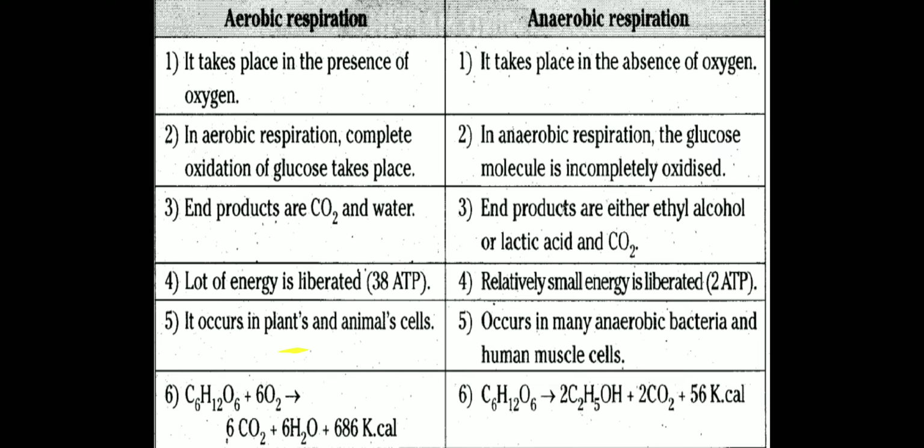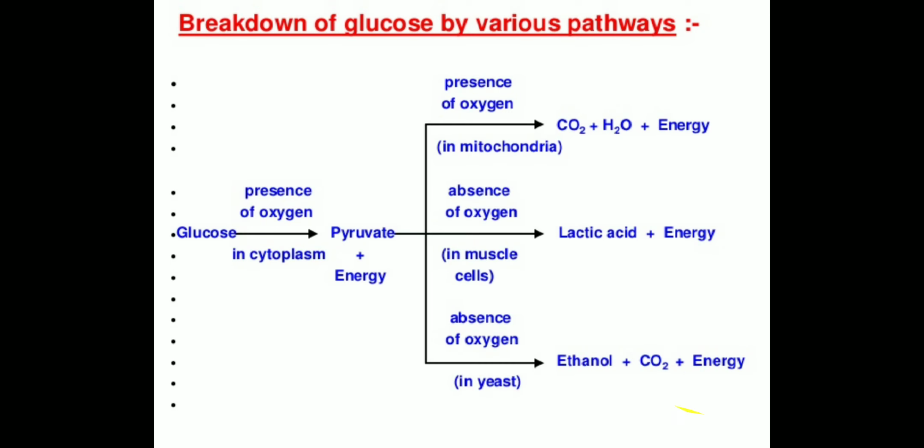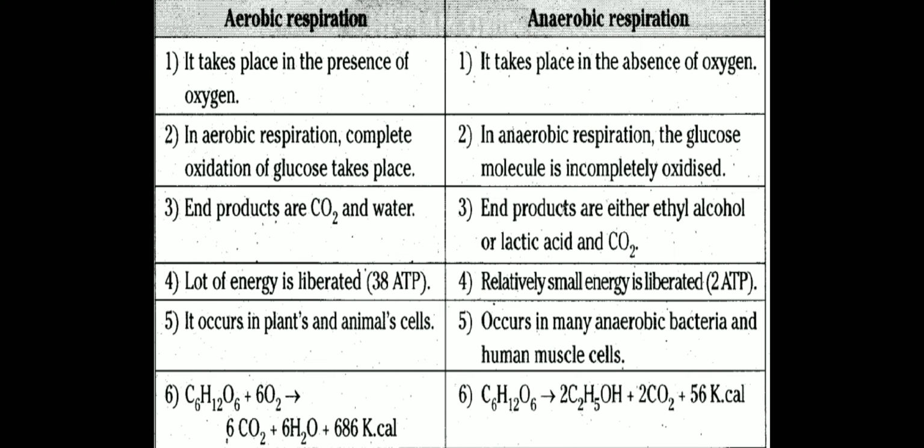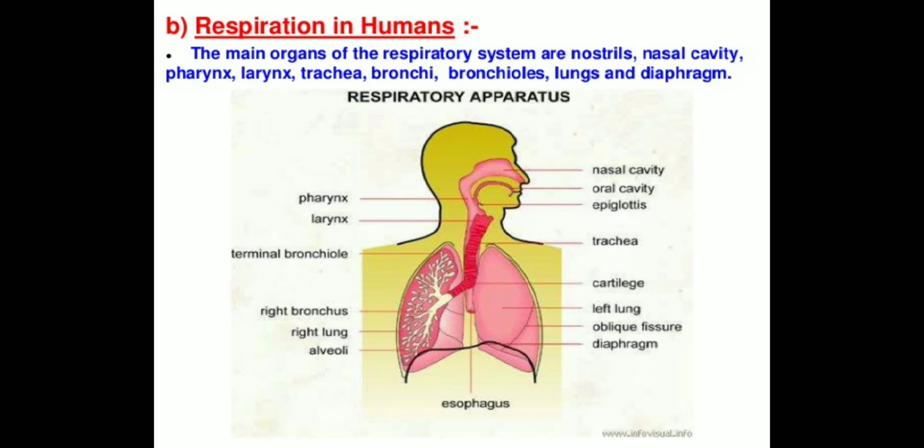Aerobic respiration occurs in plant and animal cells both. Anaerobic occurs in some bacteria, in muscle cells, in some fungi, etc. These are its examples. Now we are talking about its reactions. So you can see the reaction over here. It is converted here into calories, not into ATPs. Clear? So please learn this question very well. It is very important.